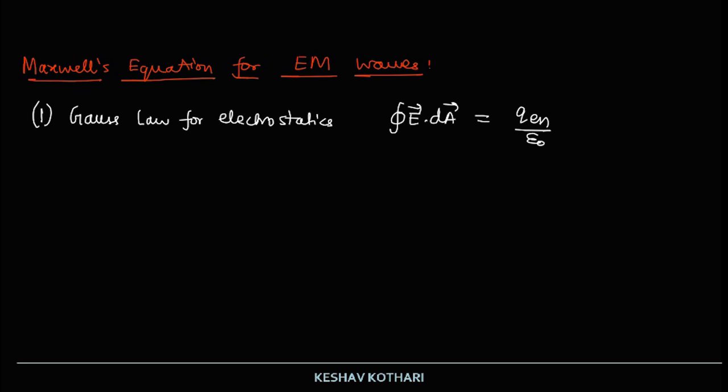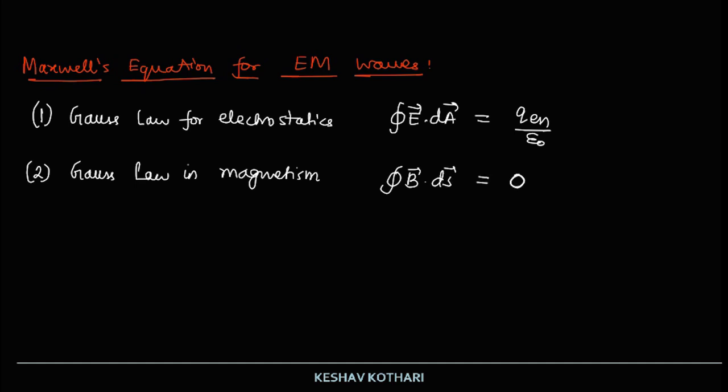The next one is the Gauss law in magnetism, where we write that for any closed region, the cyclic integral of B dot ds is equal to 0, because the magnetic field lines form closed loops. The next one, or the third equation, is Faraday's law of electromagnetic induction.